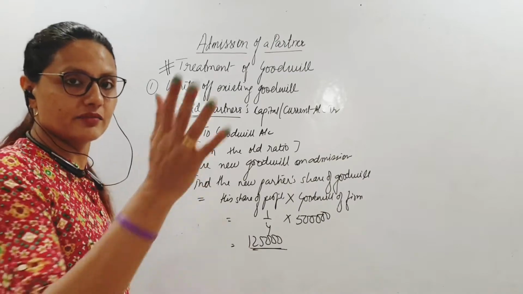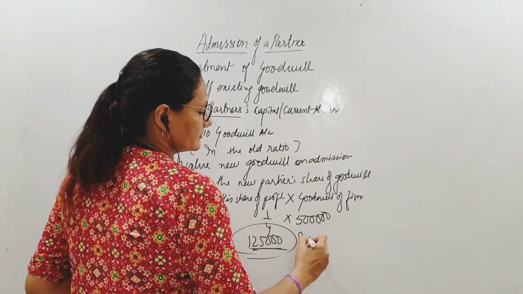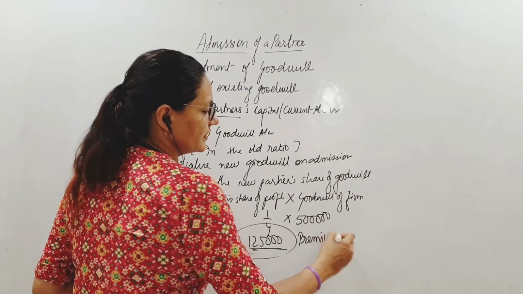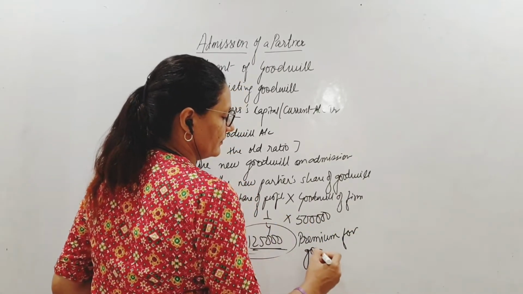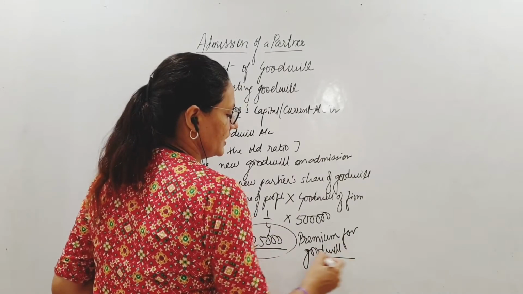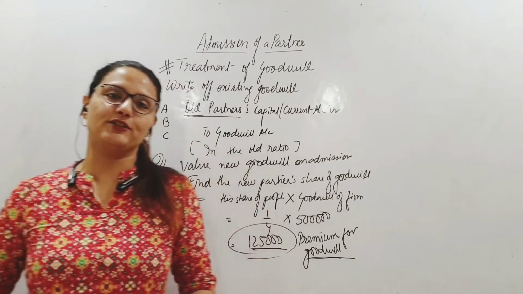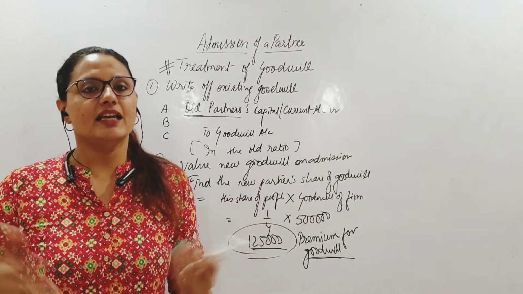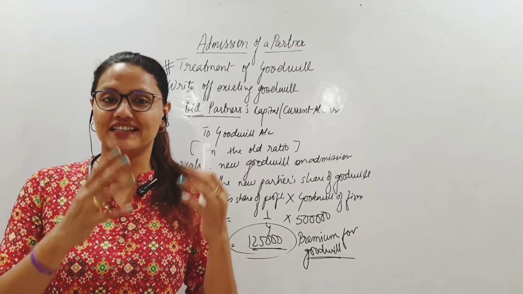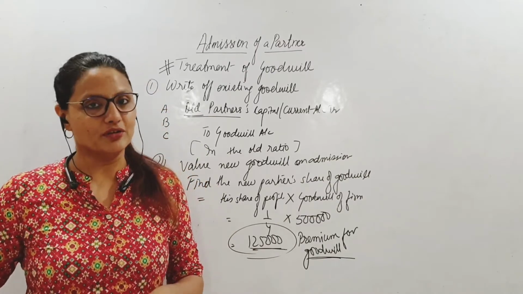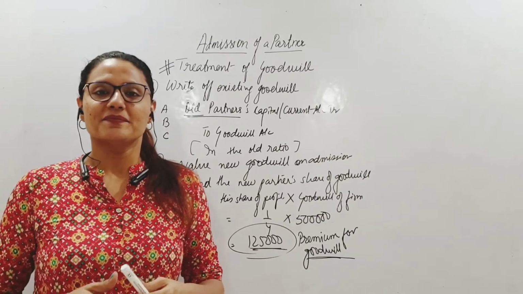This is a new term for you: premium for goodwill. Meaning this is the amount of compensation that D needs to pay to A, B and C in their sacrifice ratio. Of course, whoever is sacrificing, only he will get the share of goodwill. Clear till here? Okay, let's continue.